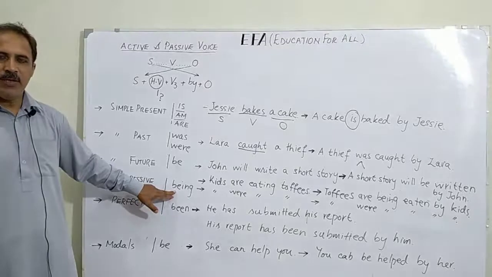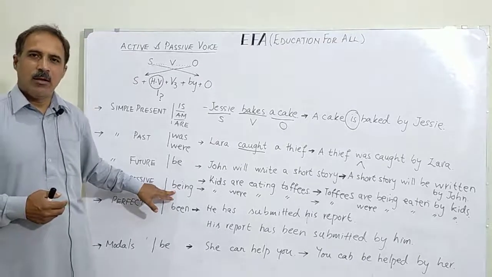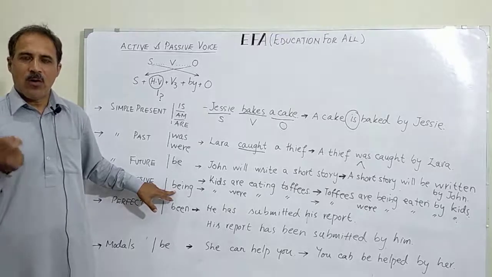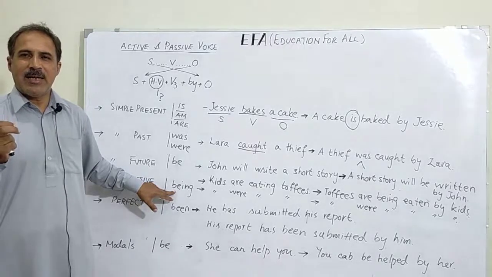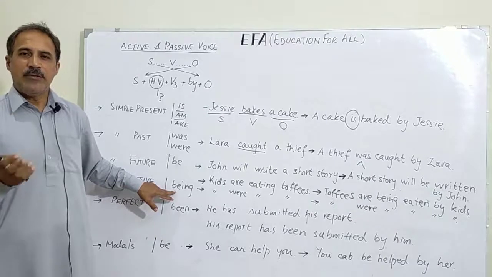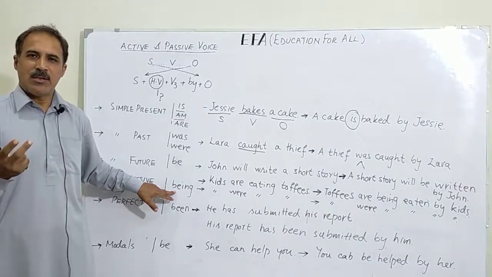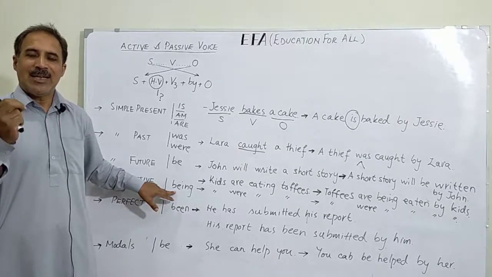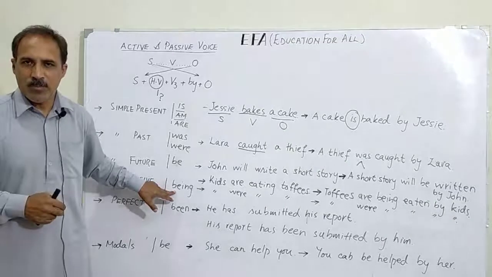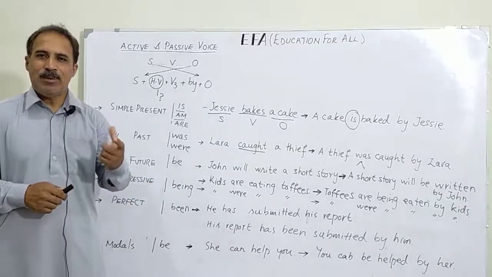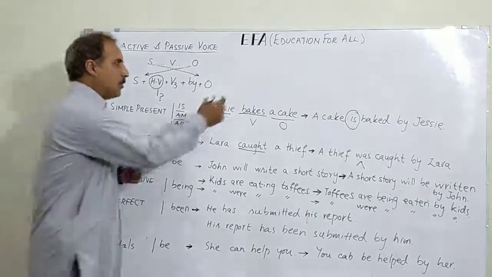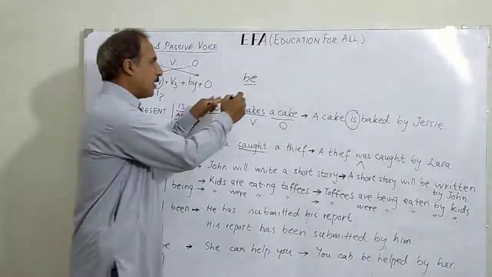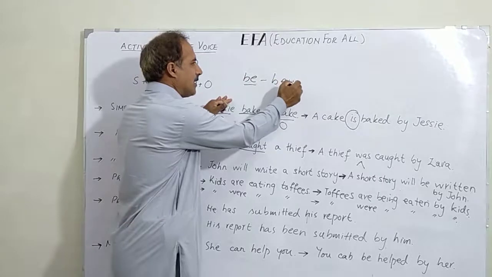So let's say we have a future continuous tense, for example, I shall be playing cricket. Now, I shall be playing cricket is future progressive tense. If we change it to passive construction, the sentence would sound like cricket will be being played by me. Now, you know that be is a primary auxiliary and its ing form is being.